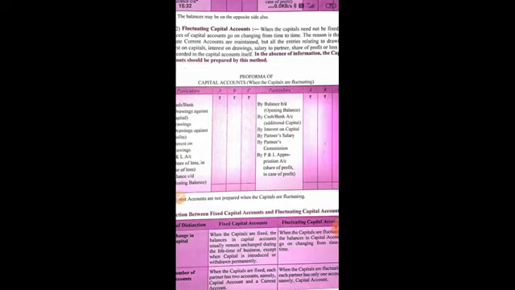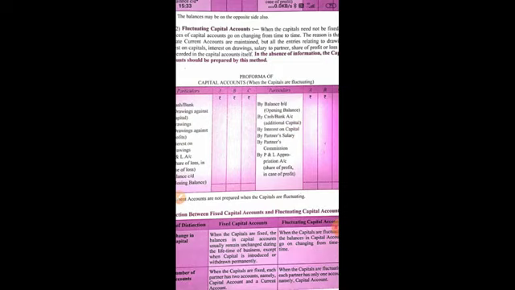So on the credit side you will find the balance brought down when the capital of the partners is having a credit balance. What does that mean? They have invested in the business, that is their credit balance.